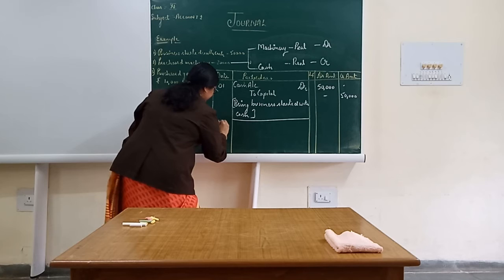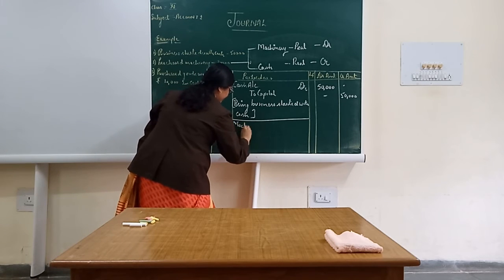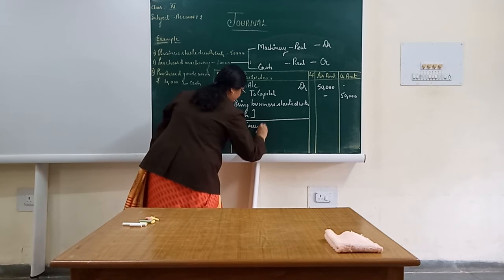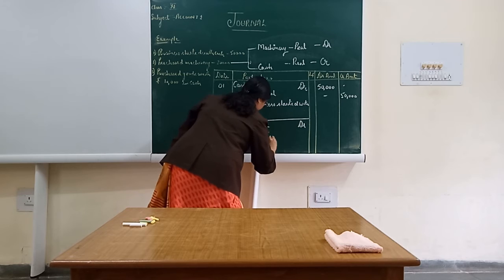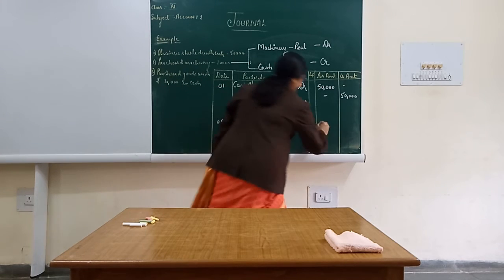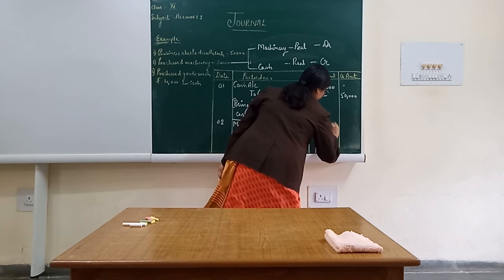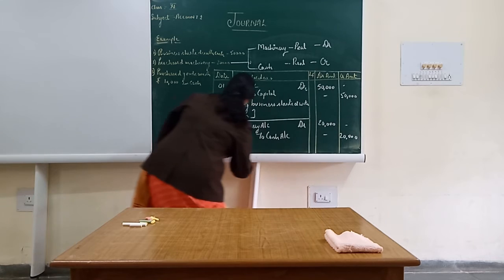I am giving it serial number 2. Machinery account debited to cash account. What rupees? 20,000. Put the narration.